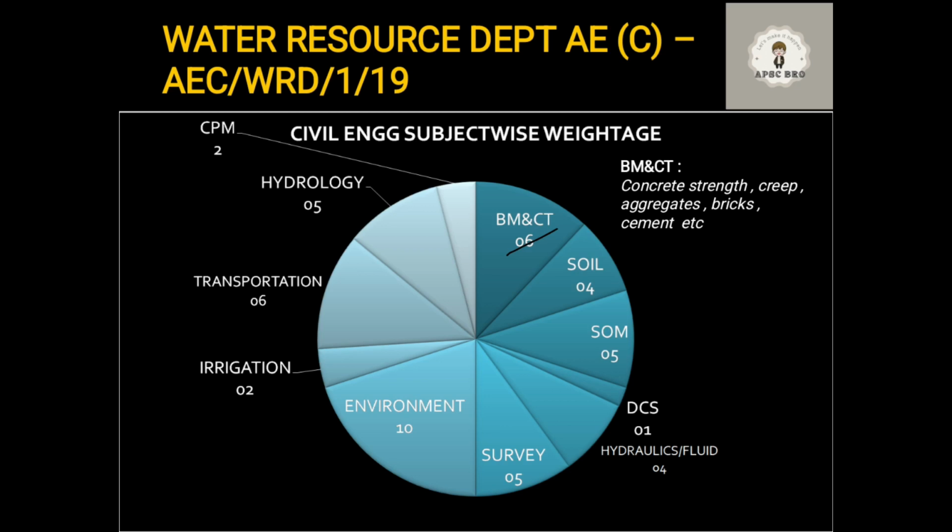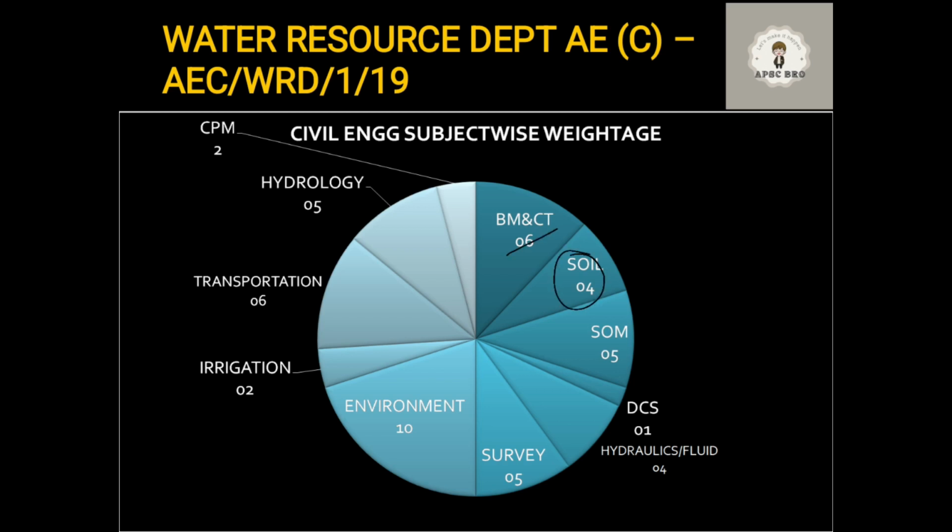Now, soil is another very important subject. 4 questions were asked in this paper, but otherwise soil usually has a higher weightage in any paper. No matter which department you are appearing for, soil is one of the most important subjects. In this paper there was a question on bearing capacity, a question on angle of internal friction, which is very important, and a question on specific gravity. We'll go into details of the important topics that can be asked in further videos.